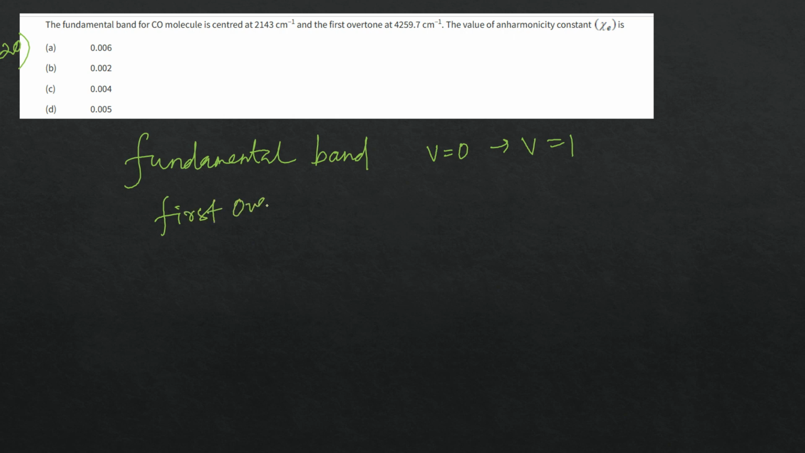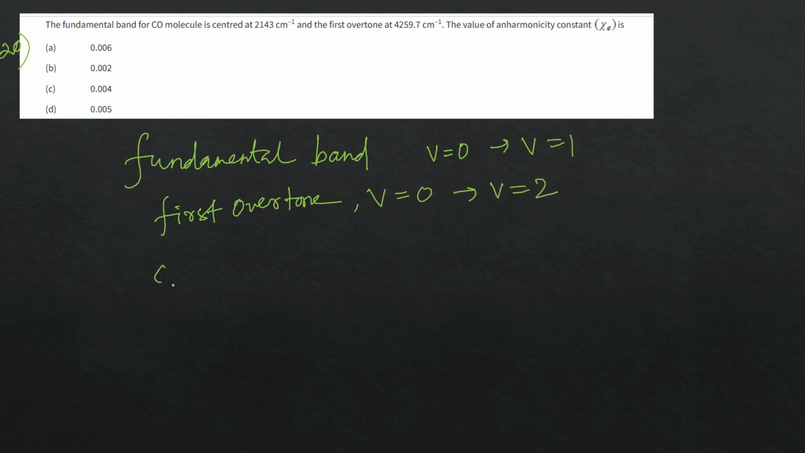The fundamental band for the CO molecule is centered at 2143 centimeter inverse, and the first overtone at 4259.6. Find the value of the anharmonicity constant. So, what is a fundamental band? The fundamental band is for V equal to 0 to V equal to 1. The first overtone is V equal to 0 to V equal to 2.